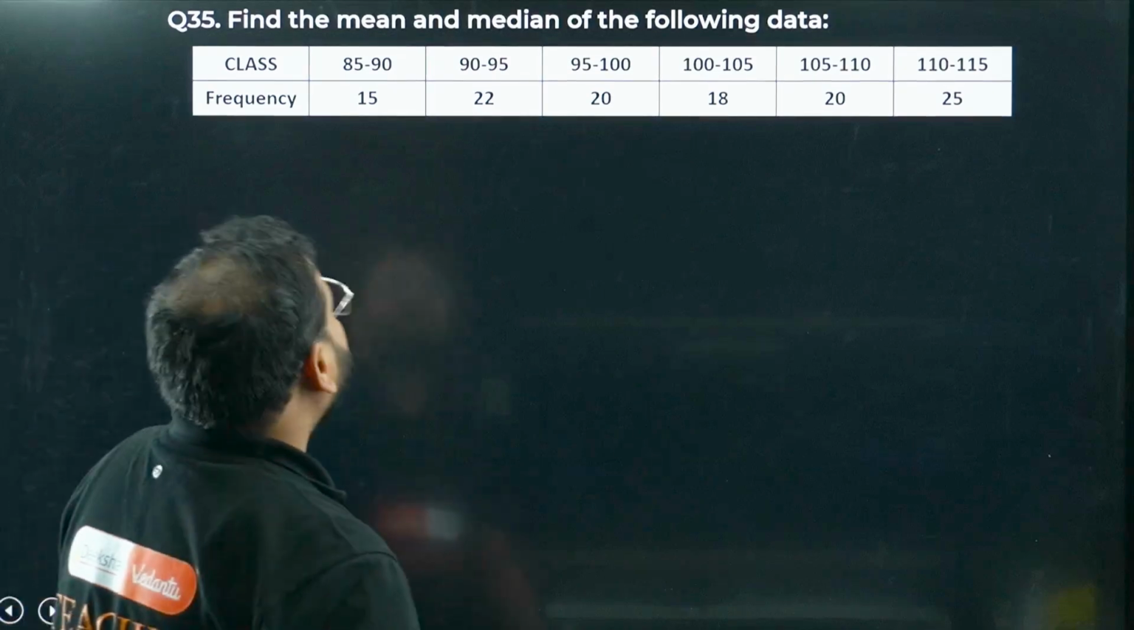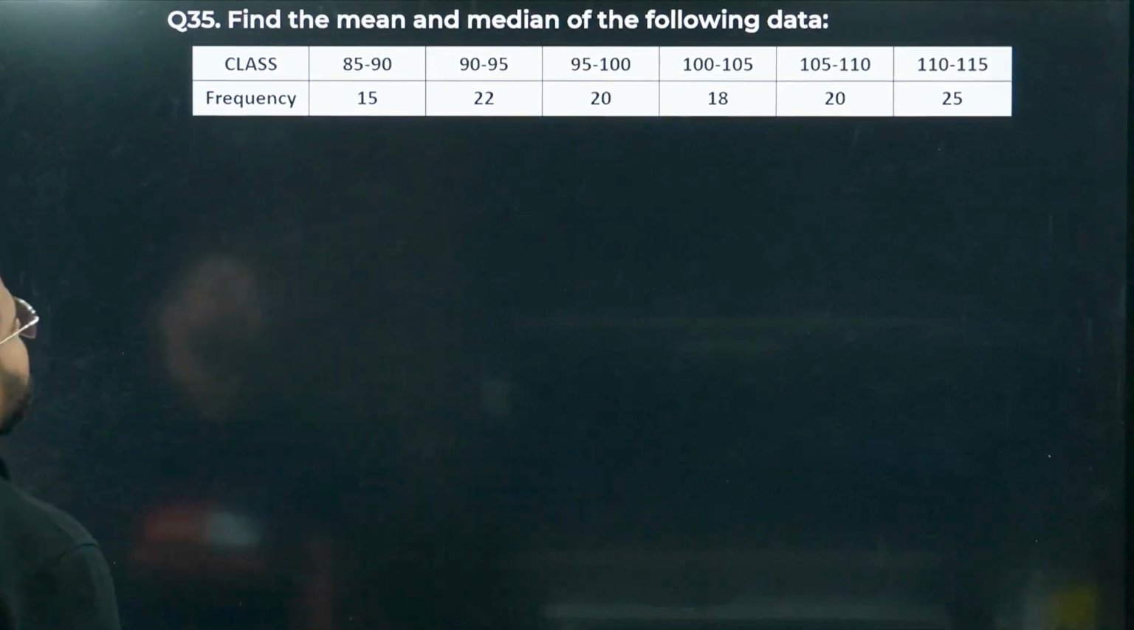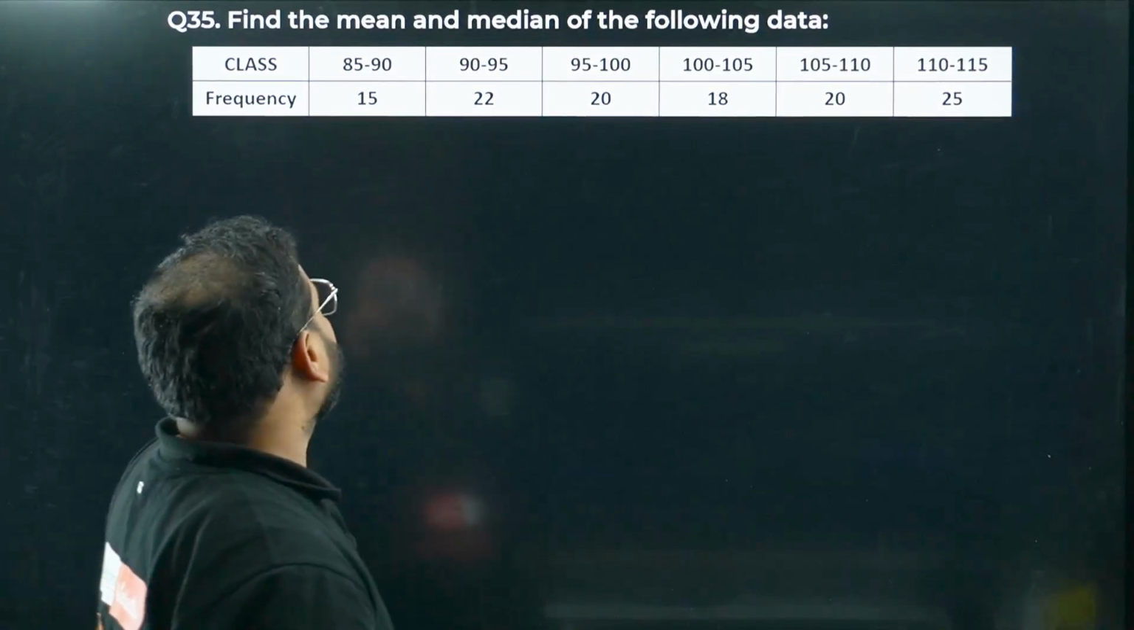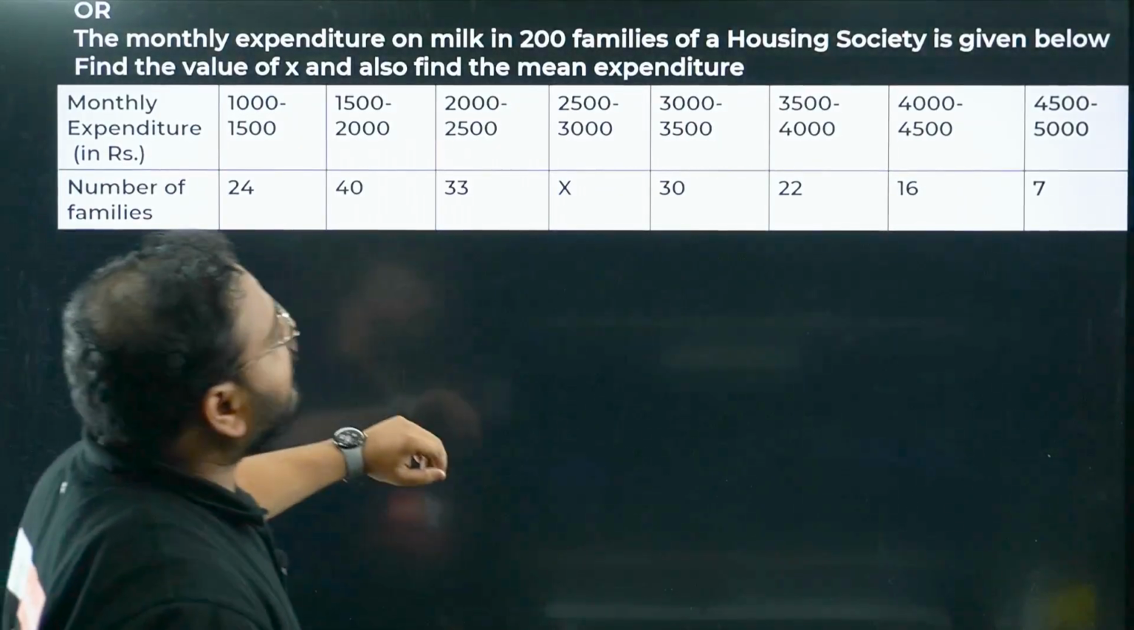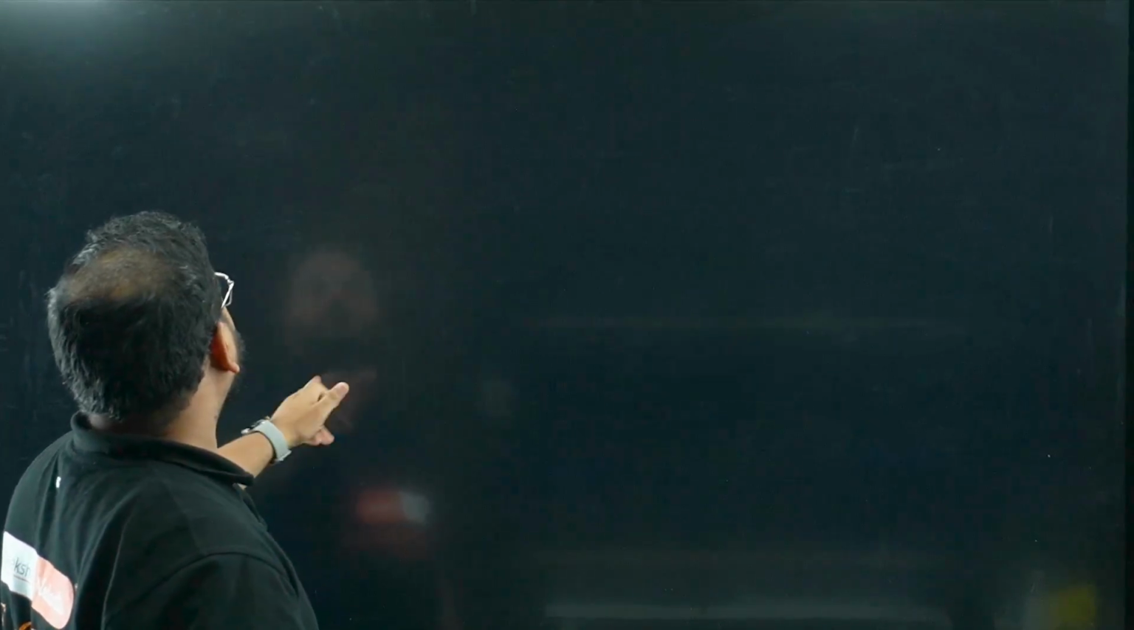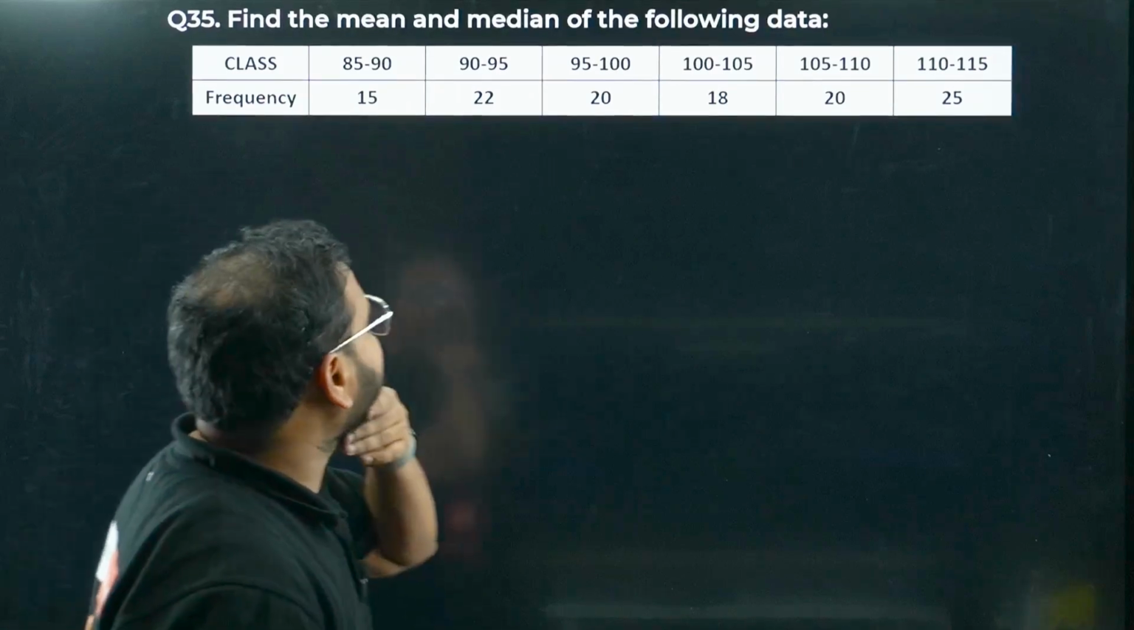Question number 35. Find the mean and median of the following data. Okay, let's have a look. So I think this would be the OR option. Yeah, OR is written over here. We'll solve OR later. Let's go back to solving question number 35, first part, mean and median.